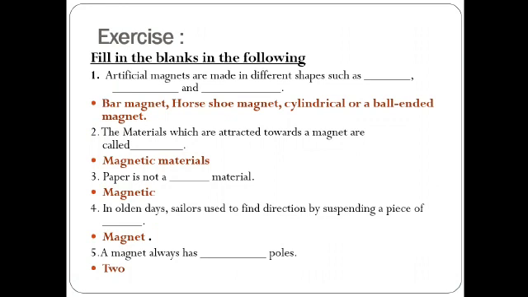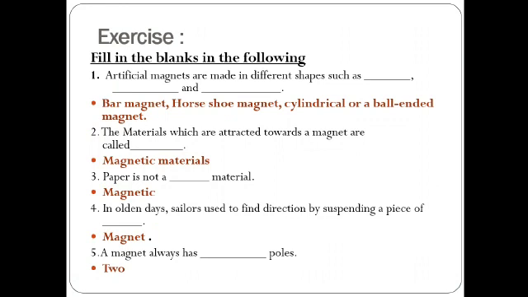Next one is: the materials which are attracted towards a magnet are called dash. Means the materials which get attracted by the magnet are known as magnetic materials. Next: paper is not a dash material. Since it says not a dash material, the answer is magnetic. If the word not were not there, you could write paper is a non-magnetic material, but the statement is paper is not a, so we have to write magnetic material. It does not get attracted by the magnet.